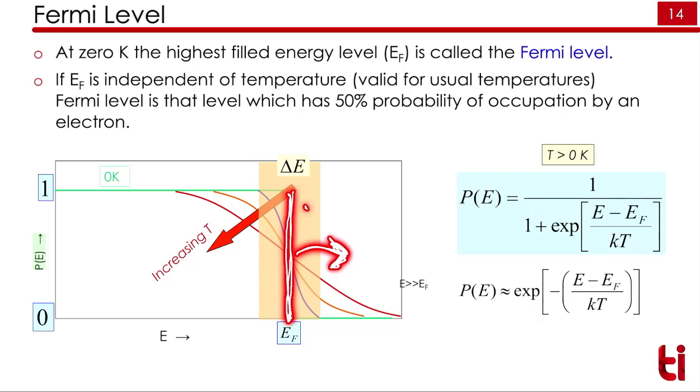So after EF this drops suddenly, meaning there is no electron at all. As the temperature increases, the electrons below the Fermi level decrease and electrons above the Fermi level increase. So we can say that electrons cross the Fermi energy as the temperature increases.